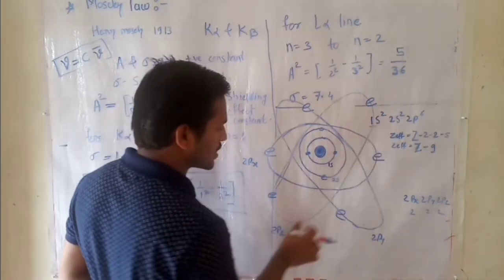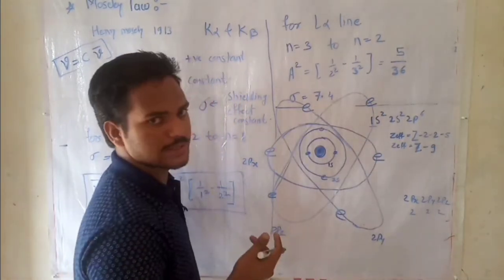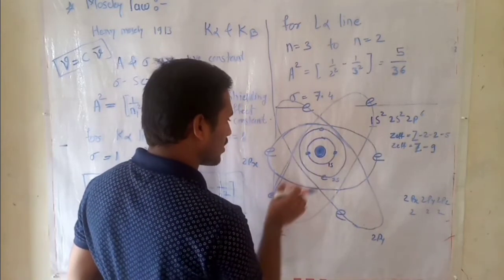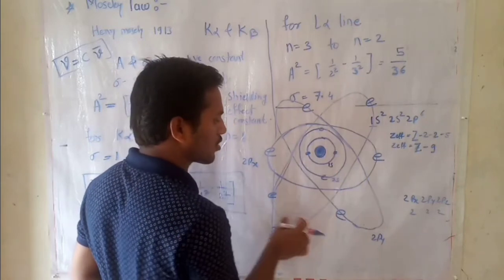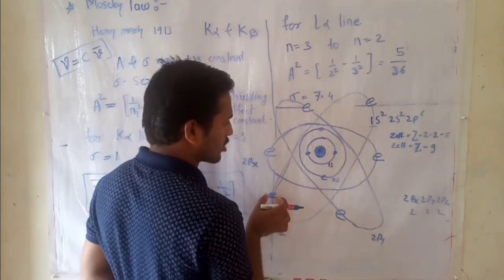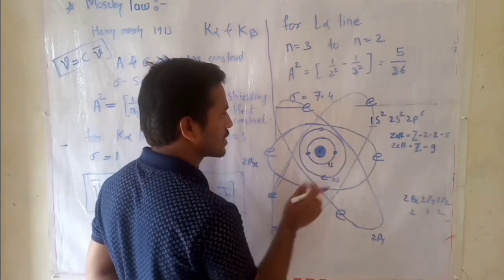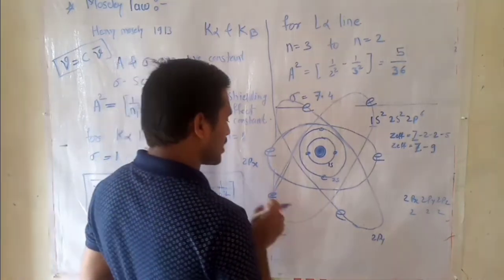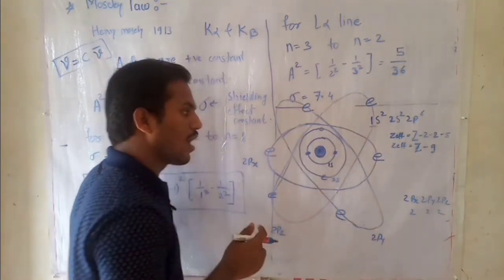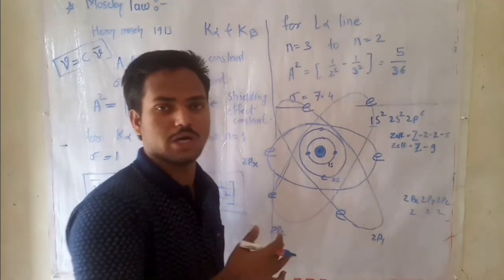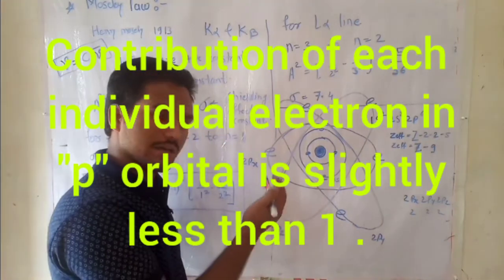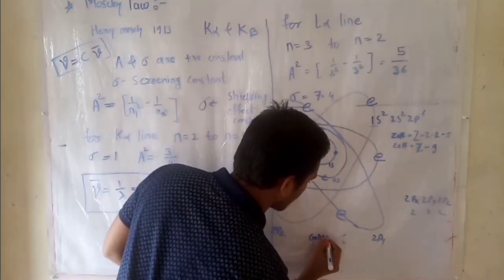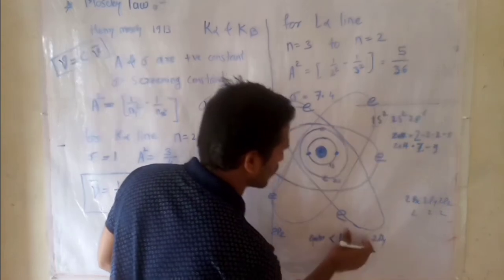But the orbitals of the p shell are dumbbell shaped. The spacing between the orbital and the electron is not constant. Sometimes electrons are far away from the nucleus, sometimes very near to the nucleus. Hence, the contribution of these p orbitals is slightly less than 1, or maybe in a range between 80 to 100%. Hence, the contribution of these electrons is less than 1.